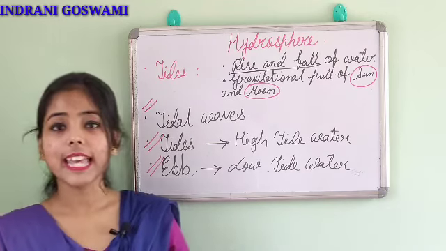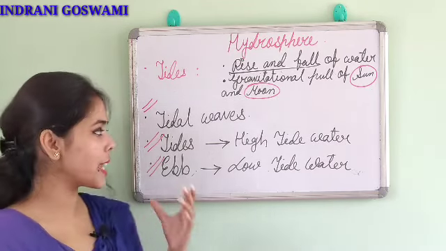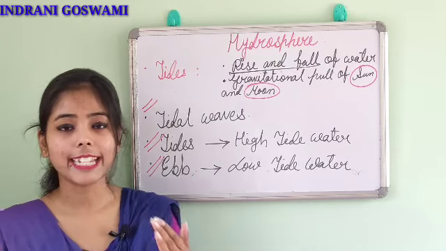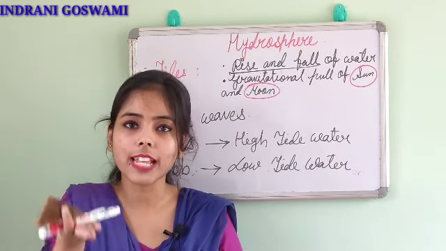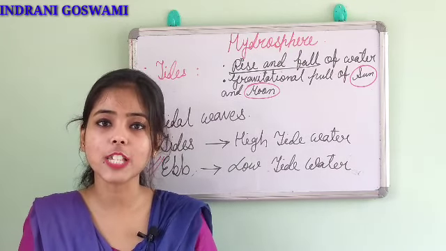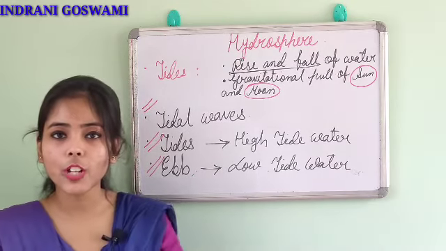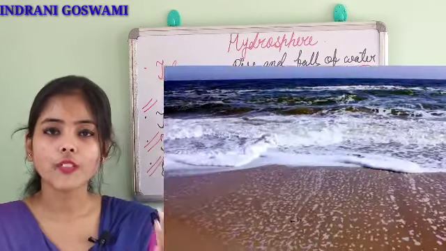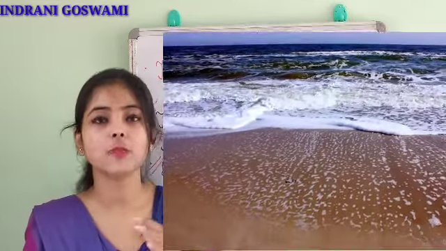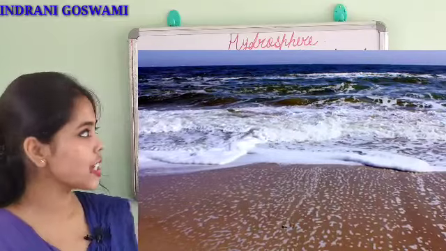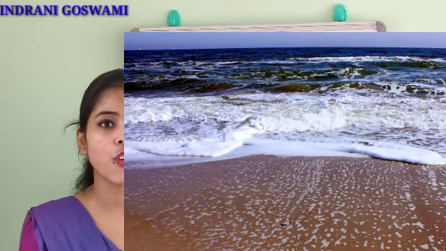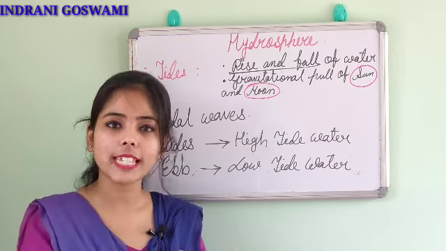The second one is ebb. Ebb means completely the opposite of tide. In tide we can see that the water level is going up, or rising. But in ebb the water level will be falling down. So ebb is the fall of water present in the water bodies due to the gravitational attraction of the sun and moon, and its movement from the coast towards the sea.